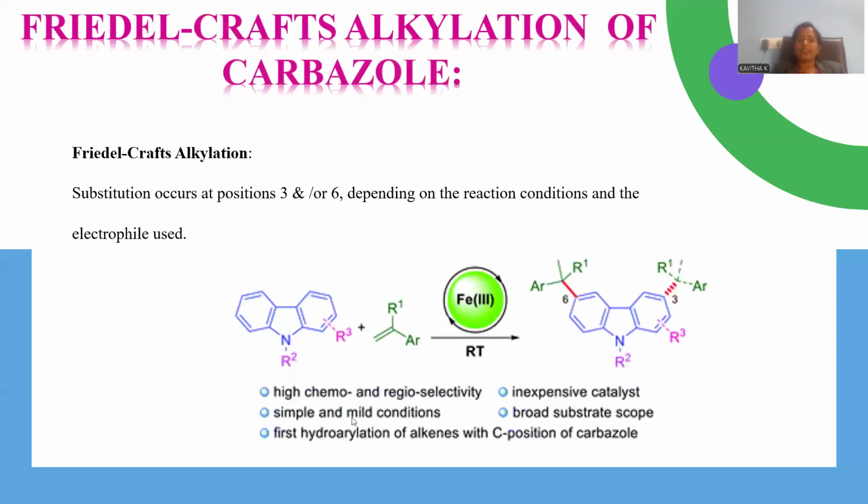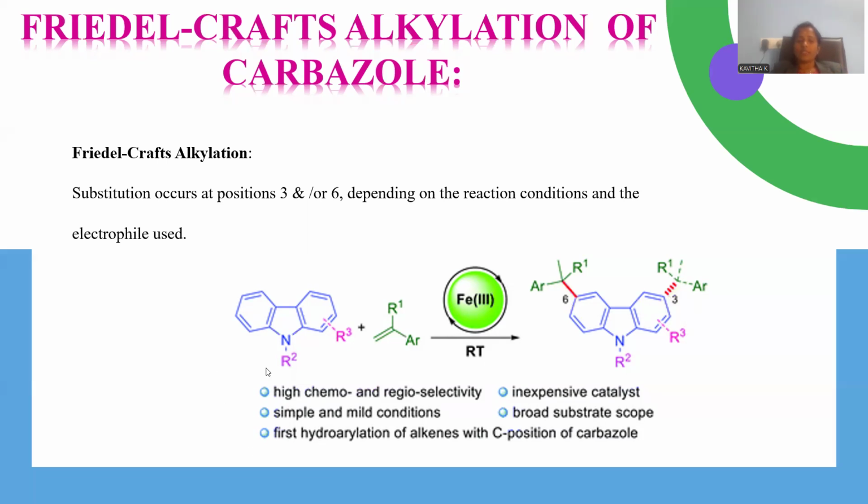In addition, Friedel-Crafts alkylation is also accomplished by this carbazole whenever an alkylating agent is treated in the presence of a Lewis acid, that is iron. Iron, Fe3+, is taken as a catalyst, and the reaction is operated at room temperature, so that alkylation is accomplished at position number 3 and position number 6 as well, right?